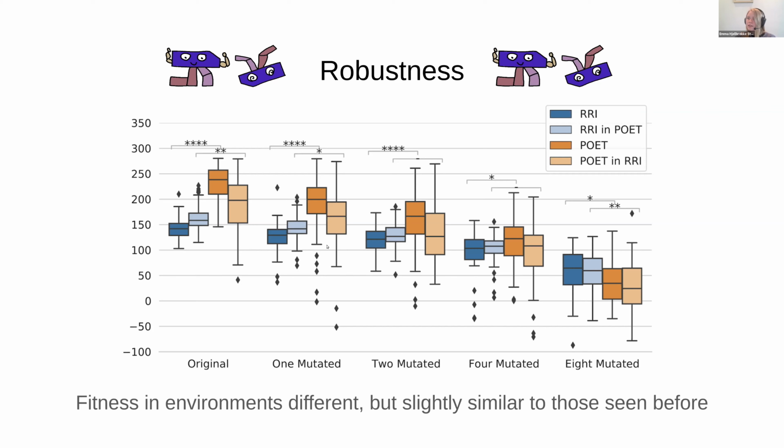And if we look at the first 2 here, the categories where the environments are still quite similar to the original environments, poet performs quite well in its own environments, and the same goes for RRI. As the environments become increasingly more difficult, however, poet decreases a bit faster in fitness compared to RRI, just like we saw on the previous graph. We think that the result in this graph may indicate that poet specializes to a niche of environments similar to those seen during training, while RRI generalizes to a wider array of environments.